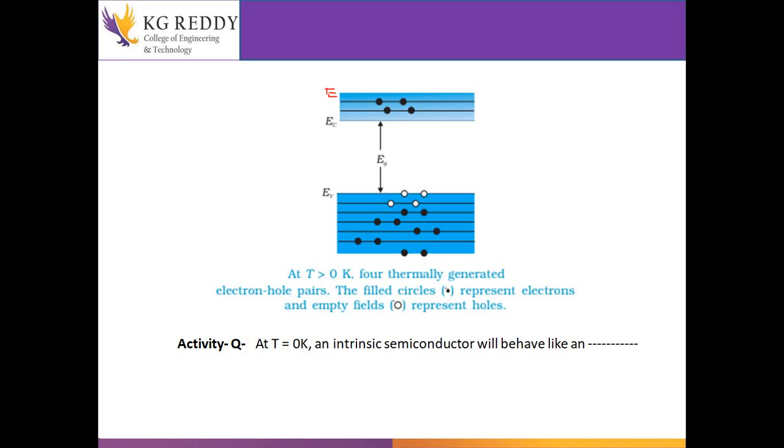An intrinsic semiconductor means it is a pure semiconductor. You are not adding any impurity to it. So when you give a pure semiconductor, what will it behave like? I am giving you 1 minute of time. Just think about it. At 0 degree Kelvin, the intrinsic semiconductor will behave like what?